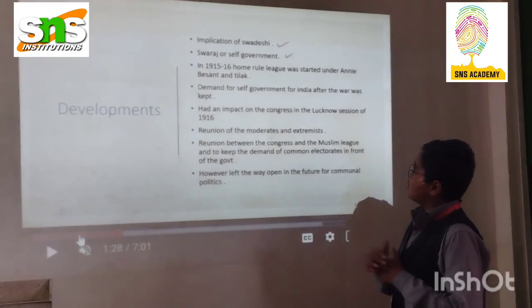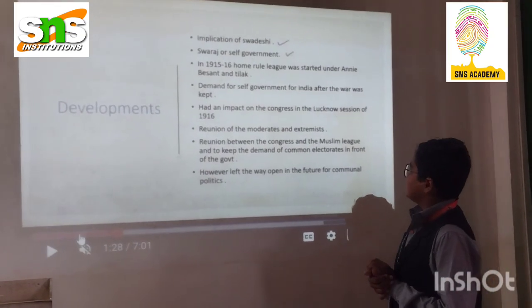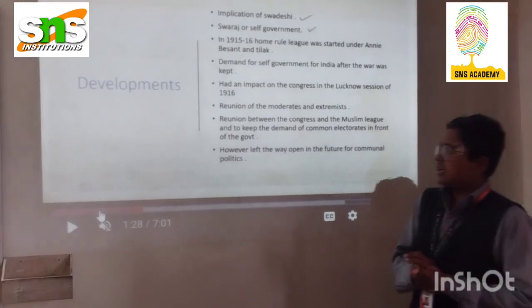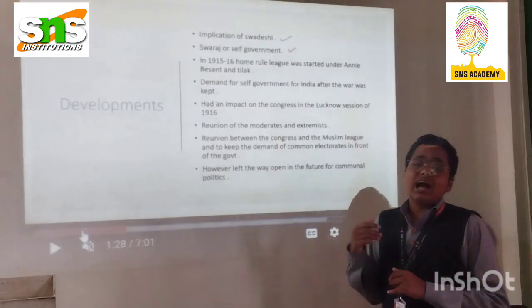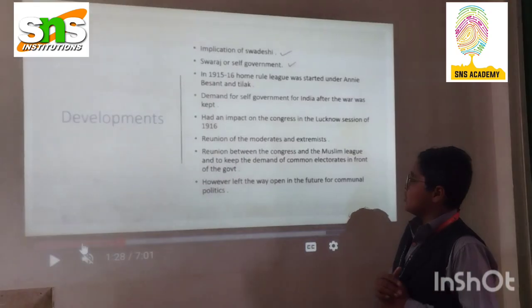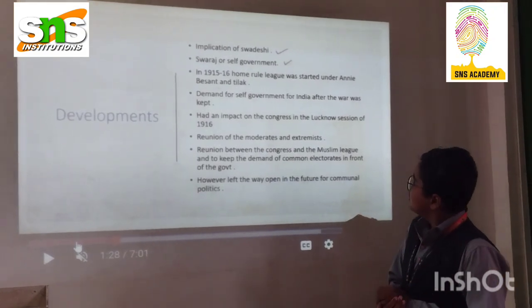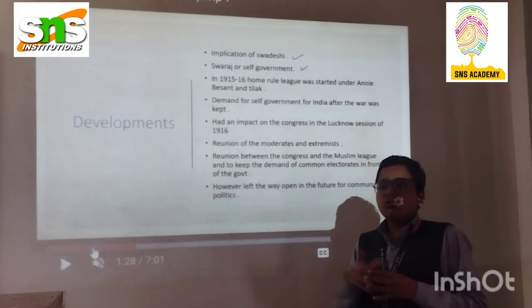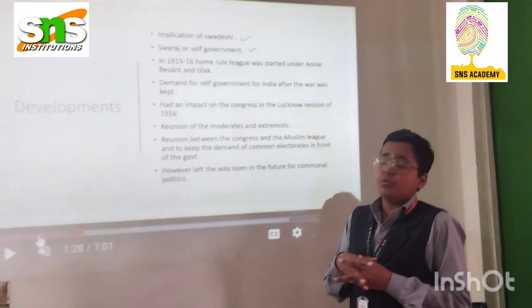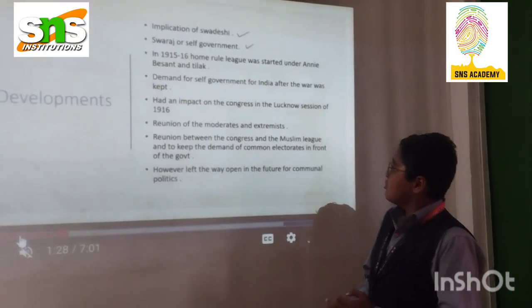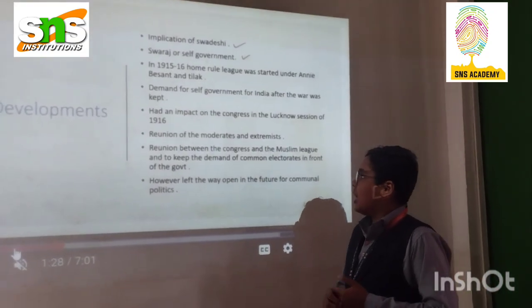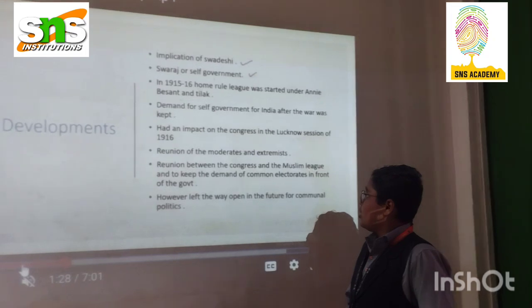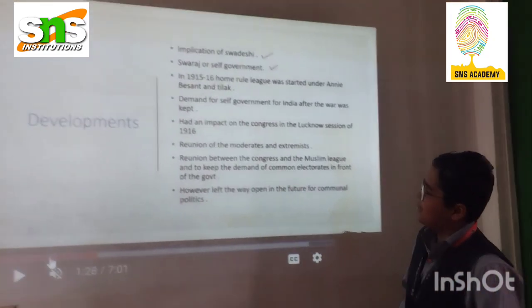It had an impact on the Congress in the Lucknow session. This partition had an impact on the Congress that was held in Lucknow. It also helped the reunion of the moderates and extremists, the reunion between the Congress and the Muslim League, and to keep the demand of common elections in front of the government.